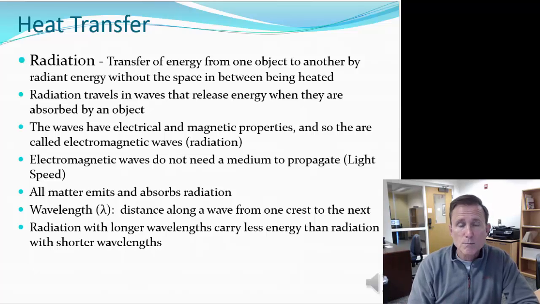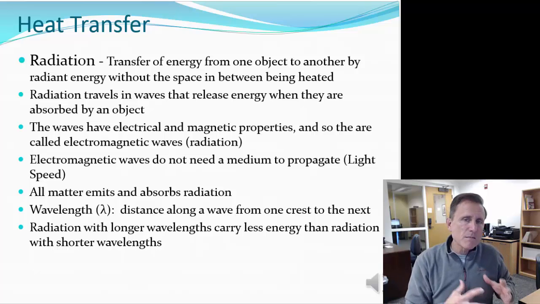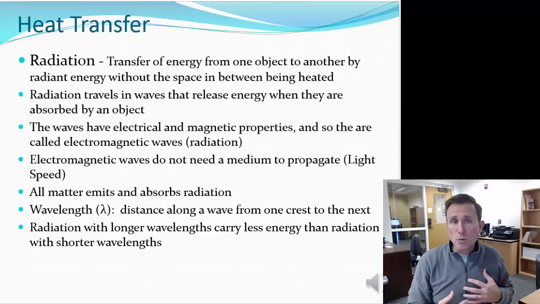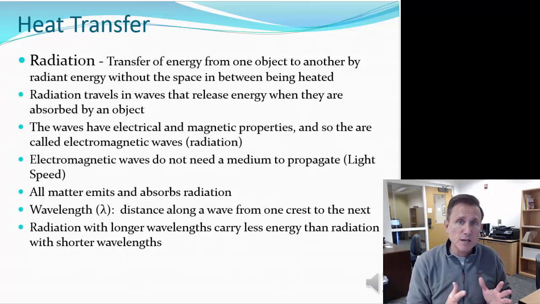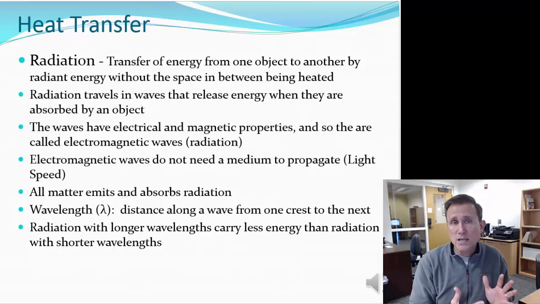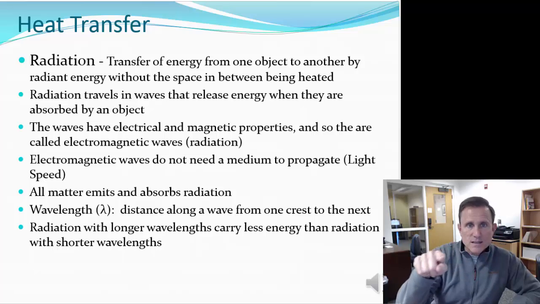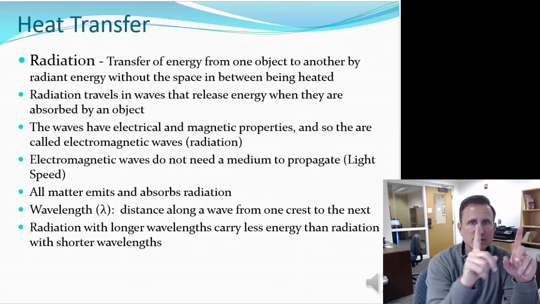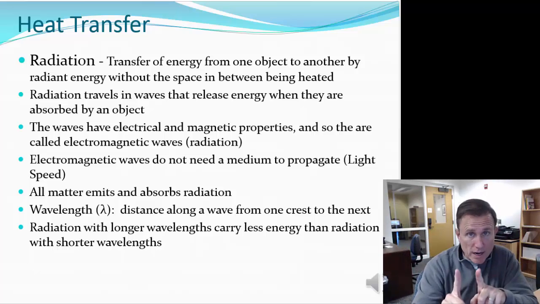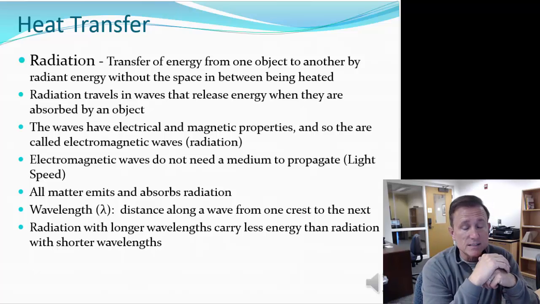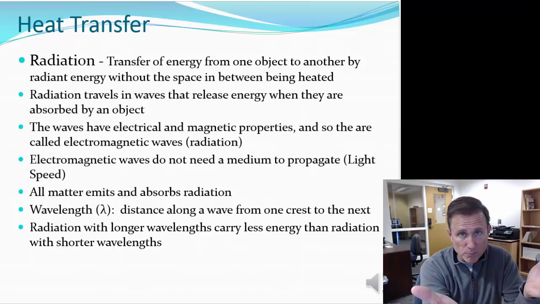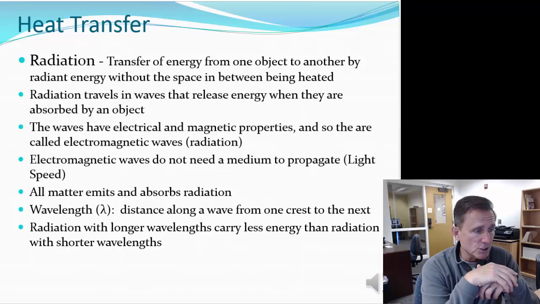And visible light is part of the electromagnetic spectrum. So everything emits radiation. Everything absorbs radiation. So if you're sitting next to somebody and you can feel their warmth, that's radiation being emitted by that person and being absorbed by yourself. Now, the waves that radiation travels on have a distance between each peak or each crest, and that distance is the wavelength. And the distance of the wavelength is very important to understanding how radiation works.